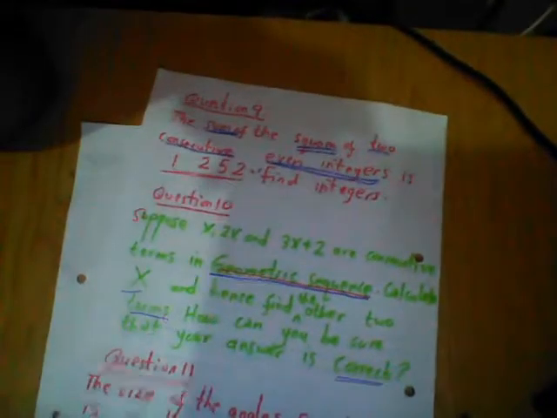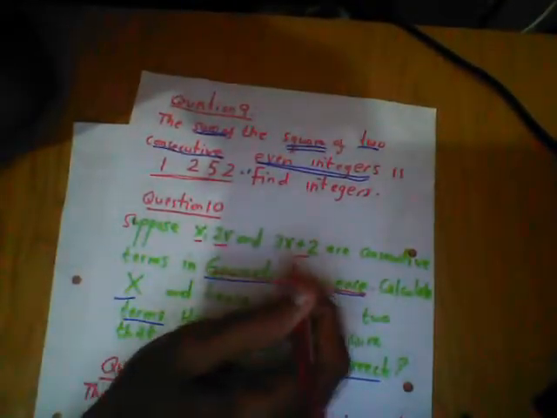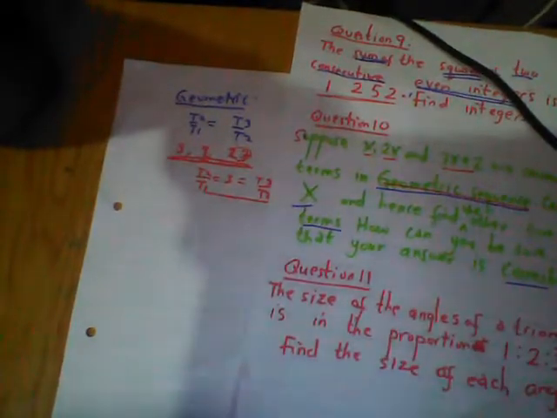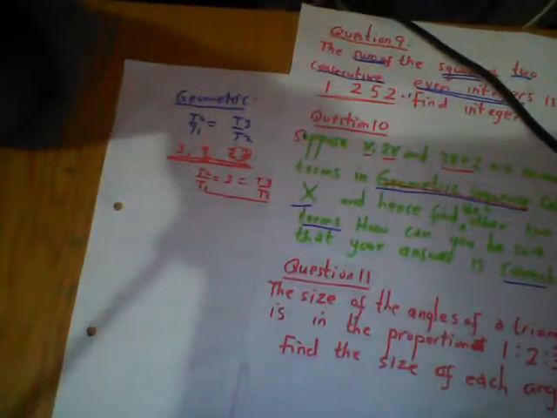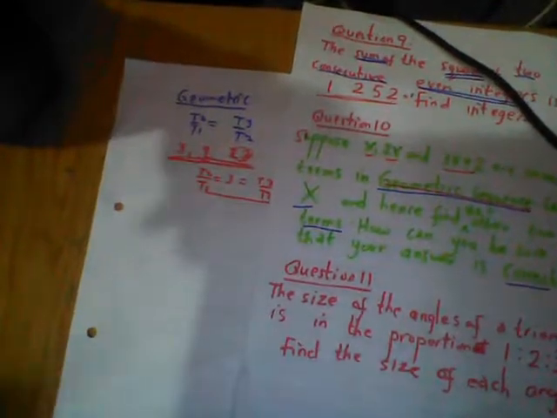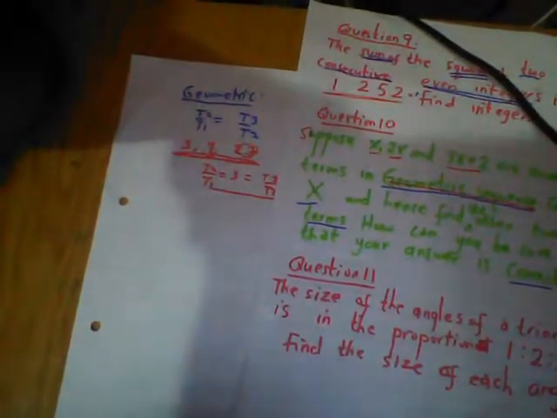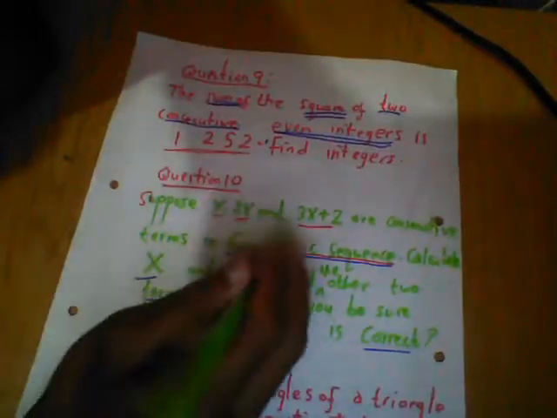For this case, they have said already this is geometric, so you don't have to test. The terms are x, 2x, and 3x plus 2.